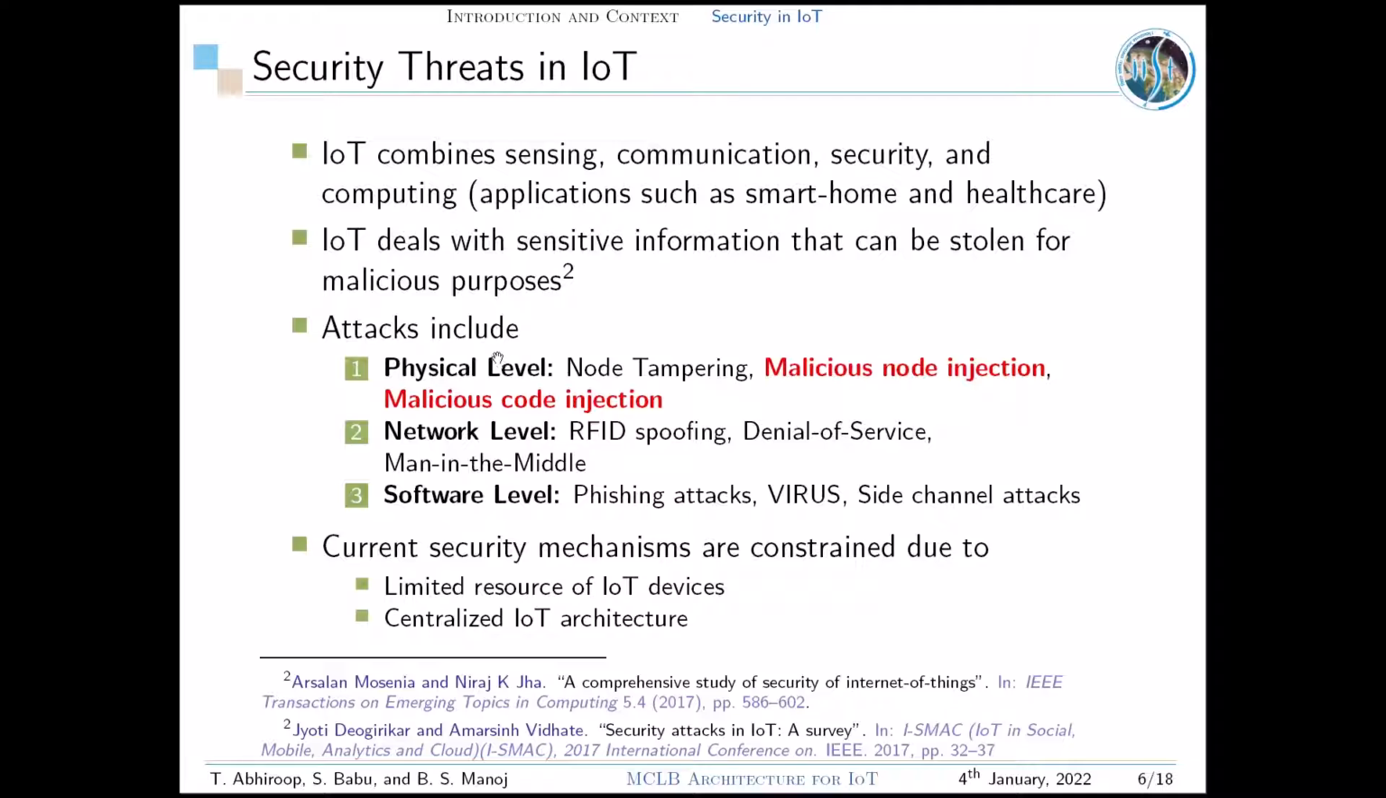These attacks are categorized into physical level attacks, network level attacks, and software level attacks. Physical level attacks include node tampering, malicious node injection, and malicious code injection, which are addressed in our paper. Network level attacks include RFID spoofing and denial of service. Software level attacks include phishing and viruses. The current security mechanisms are constrained due to limited resources of IoT devices and centralized IoT architecture.